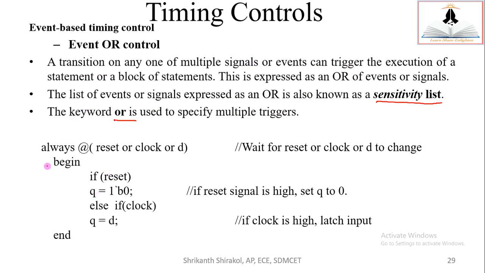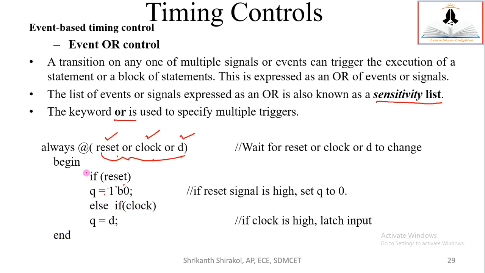It means I want the following statement to execute when reset is changing its value, or clock is changing its value, or D is changing its value. I want to have all these in the sensitivity list. What to do? Put all those things using OR event control. That's it. So when reset is triggered, then also it executes. When clock is triggered, then also it executes. When D is triggered, then also it executes. That's the meaning of OR control.